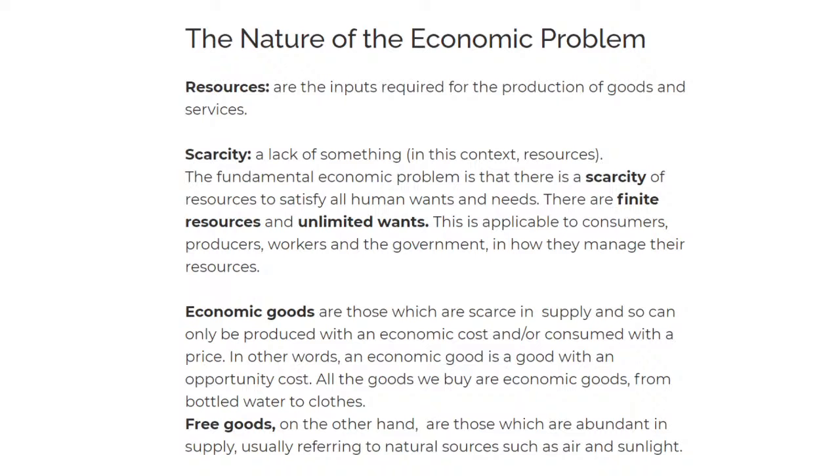So let's give an example of each. Goods, okay? A good can be, for example, a desk where you study. It's a good, okay? Why is it a good? How can I classify it as a good? A good is made from scarce resources, okay? Those are actually called economic goods. So economic goods are basically those goods that are made from scarce resources, which basically means that this is something that is limited. Wood is a good example of something that's limited.